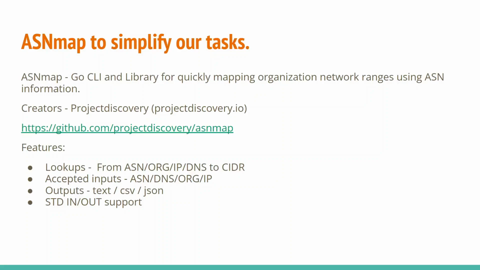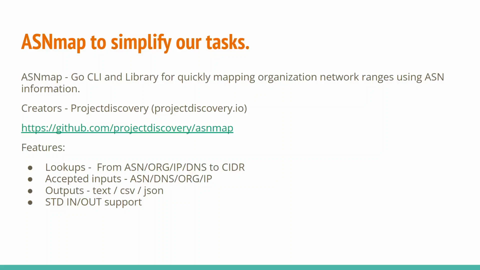It accepts input in the form of ASN numbers, DNS, organizations or IP addresses, and it can give output in a detailed fashion in the form of text, CSV or JSON format. Also, you can use them using STDIN and STDOUT. That is, you can chain it with other tools also if you want. So that is also a possibility.